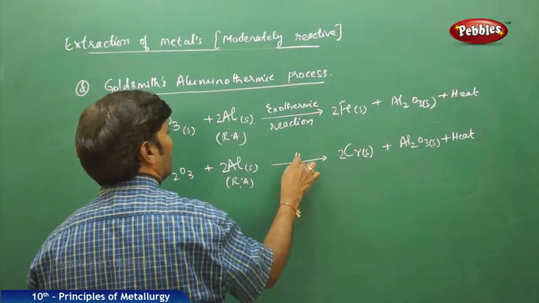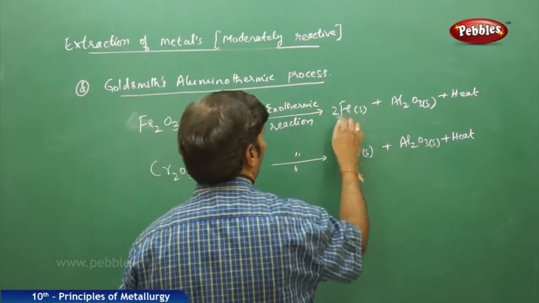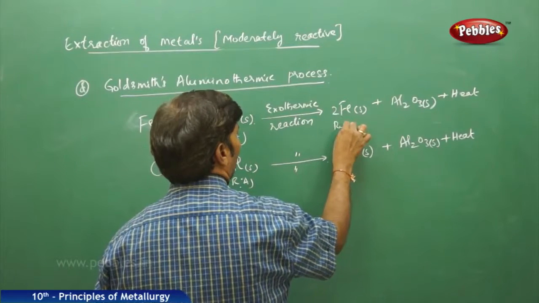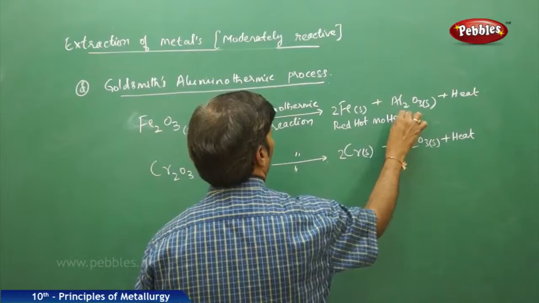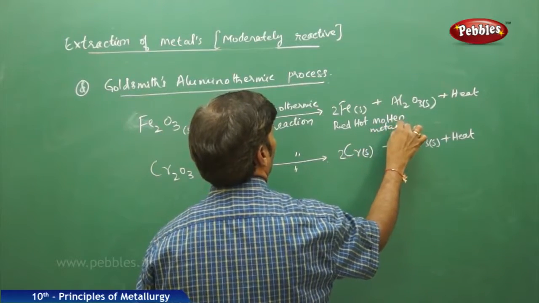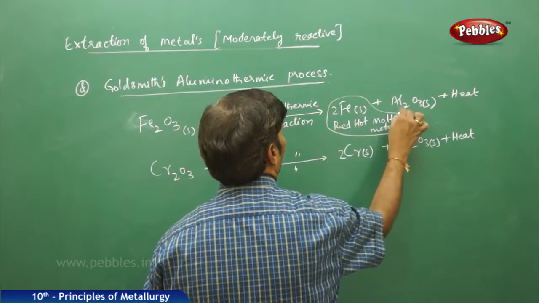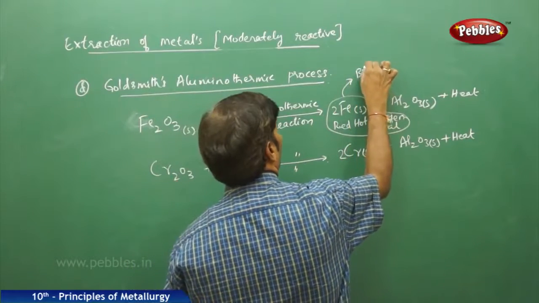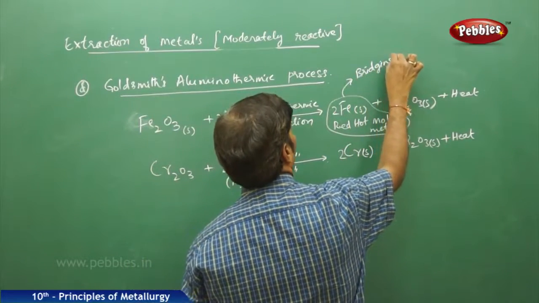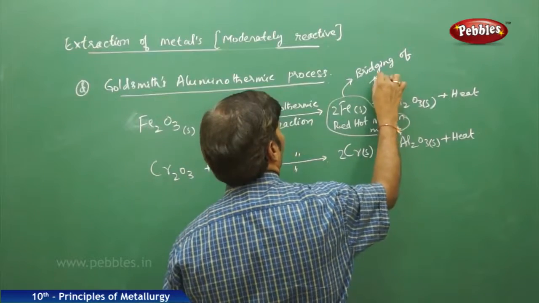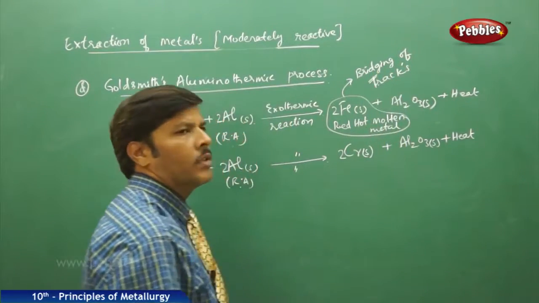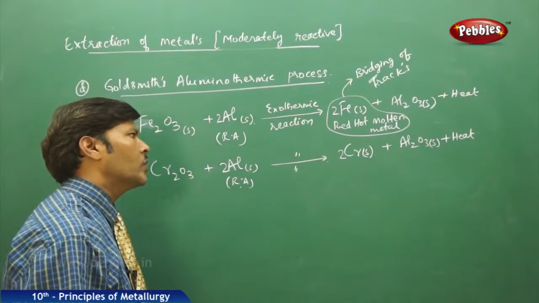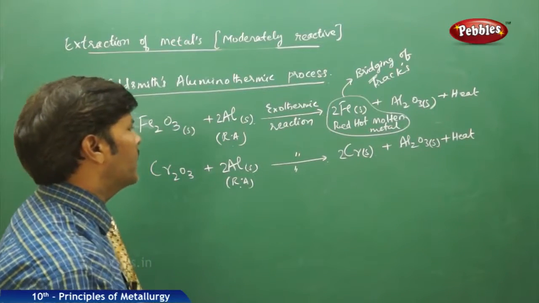This is also an exothermic reaction, and this iron which is obtained is red hot molten metal, which is used in welding purposes or the bridging of railway tracks. That's why we call it exothermic.